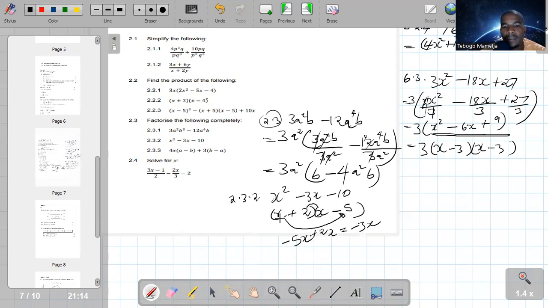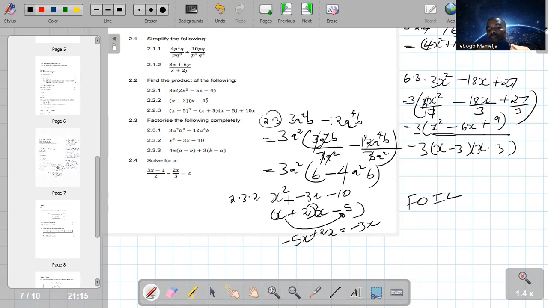Because we know that this x squared comes from first and first, then last and last is negative 10. But the question now remains, where does the middle term come from? The middle term comes from outer and outer, inner and inner, from the FOIL method.